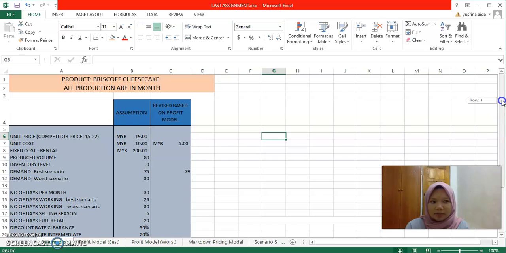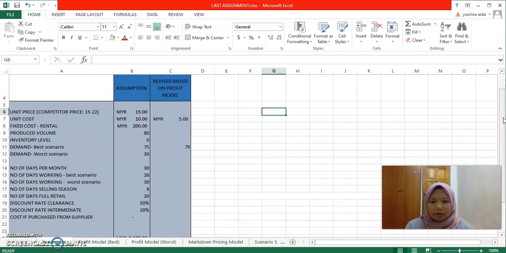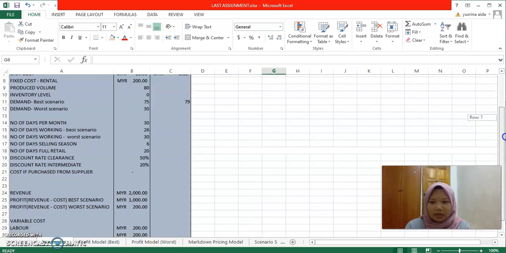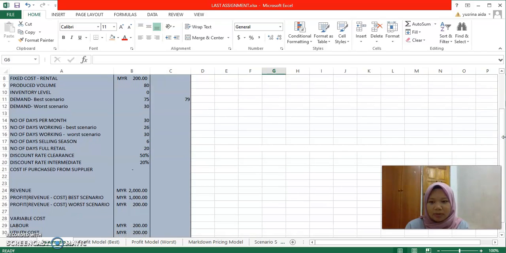And the fixed cost I will put 200 ringgit for rental. For demand, best scenario I will put 75 units. For worst scenario I will put 30 units. And the number of working days, for best scenario I will put 26 days. For worst scenario I will put 30 days. And the selling season 6 days. And the discount rate for clearance I will put 50%, and discount rate for intermediate 20%.